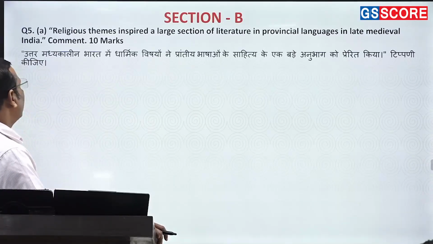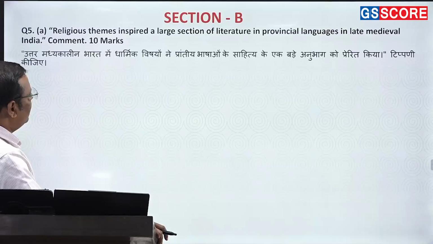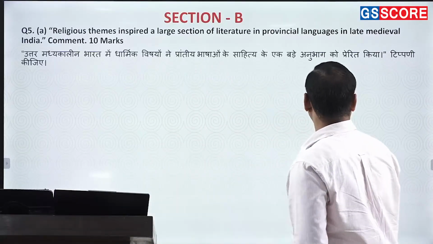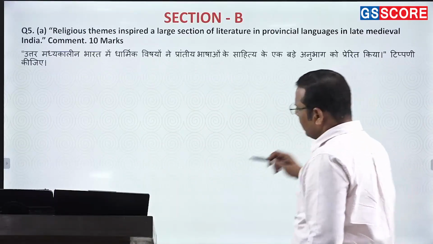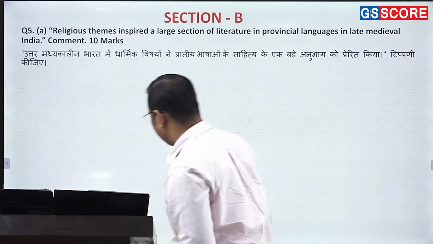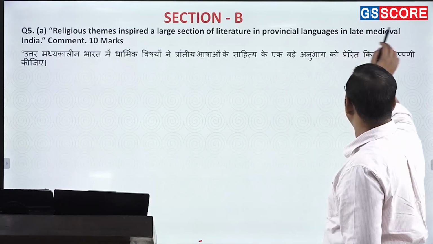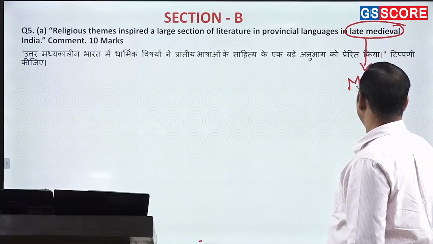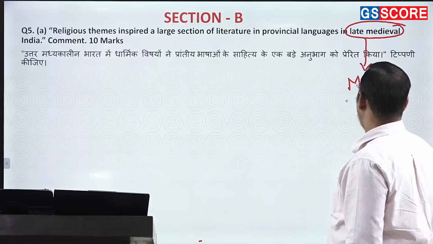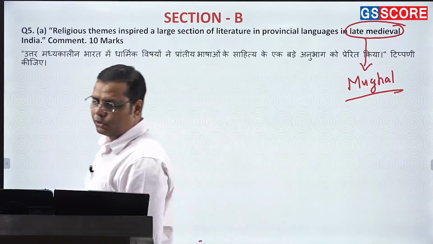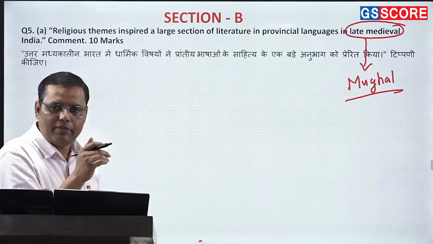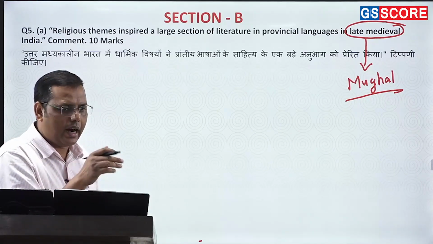Okay, fine. So the first question is a compulsory question. You do not have a choice. Religious themes inspired a large section of literature in provincial languages in late medieval India. Now there are a couple of words to be noticed here. Perhaps even I didn't notice it the first time. This question is saying late medieval. Late medieval means the Mughal period, right? So when it is medieval, it does not mean you write all the developments. Specifically, you need to be careful while giving the facts in this answer.